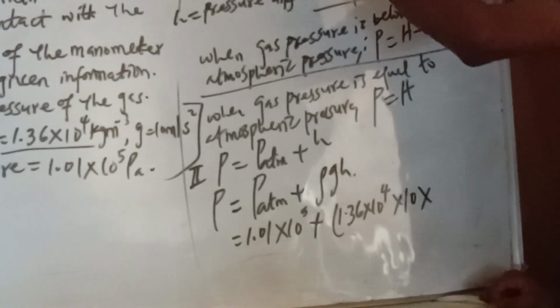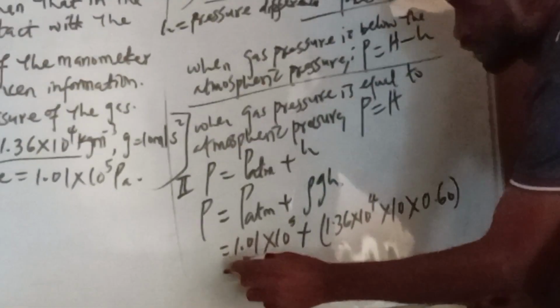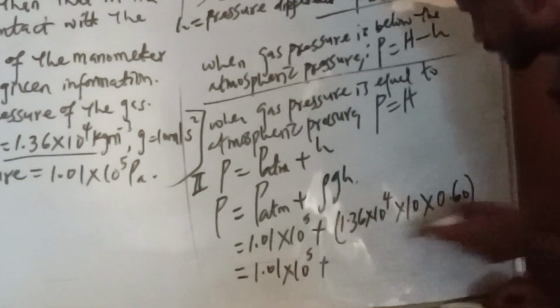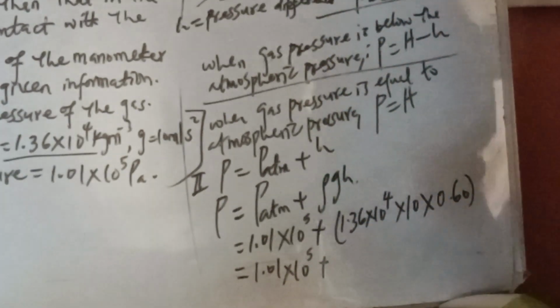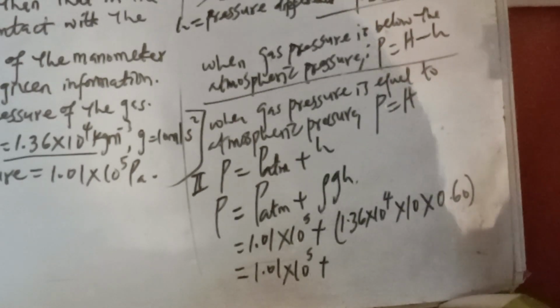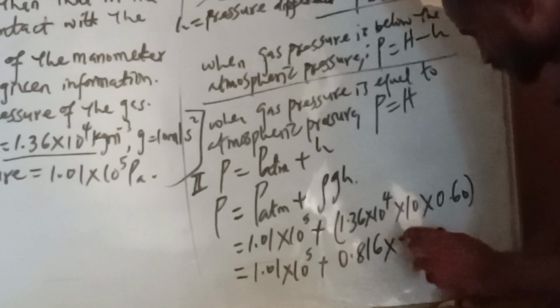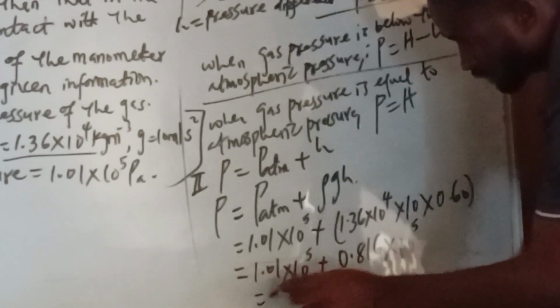Our h is 0.60. Which is 1.01 times 10 power 5 plus 0.816 times 10 power 5. Please check whether this is correct.